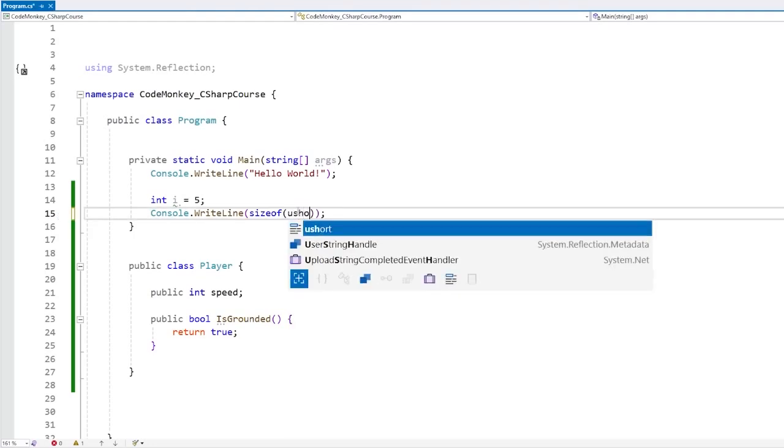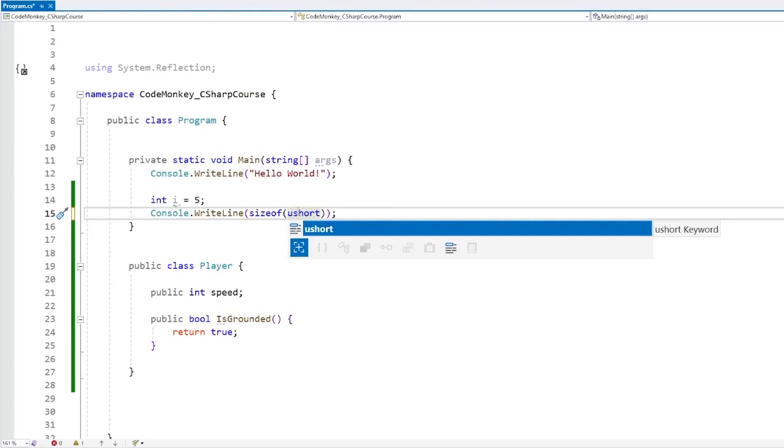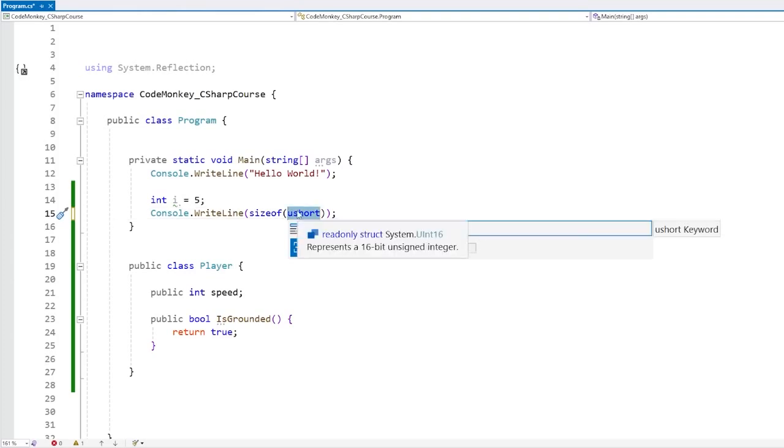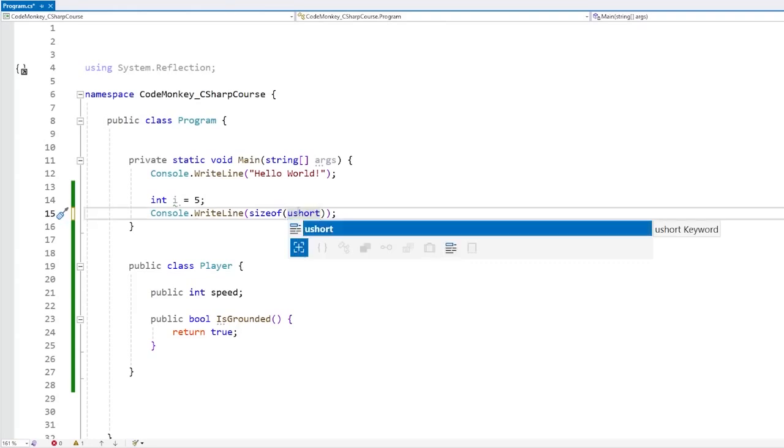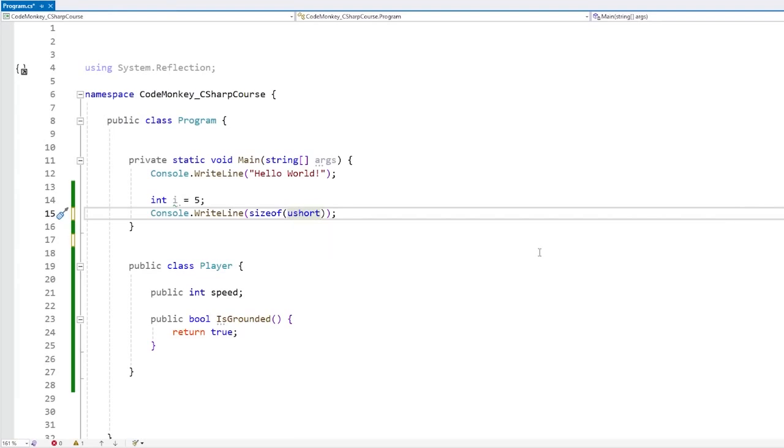So knowing that a ushort is much smaller than an int, that can be very helpful if the number you are trying to send across the network can fit within a ushort. Or it's also useful if you're doing some specific low-level memory management where you need to allocate some unmanaged memory manually. This way you know that, for example, if you have 4 ints, you know how big that will be in memory. So as we saw, you can see the size of all of the built-in types, so int, bool, short, and so on. This way, if you have to store, let's say, 1000 ints, you know exactly how big that will be in memory.